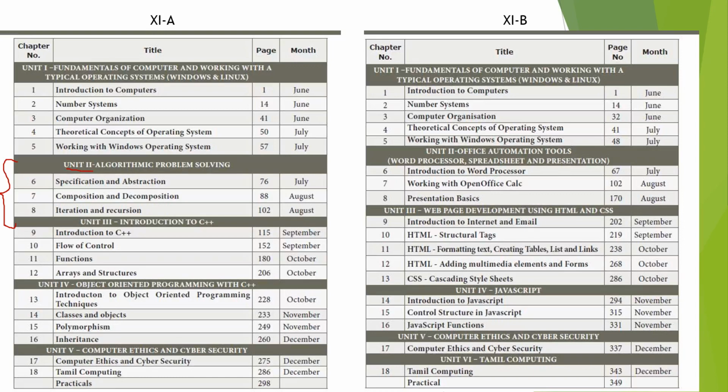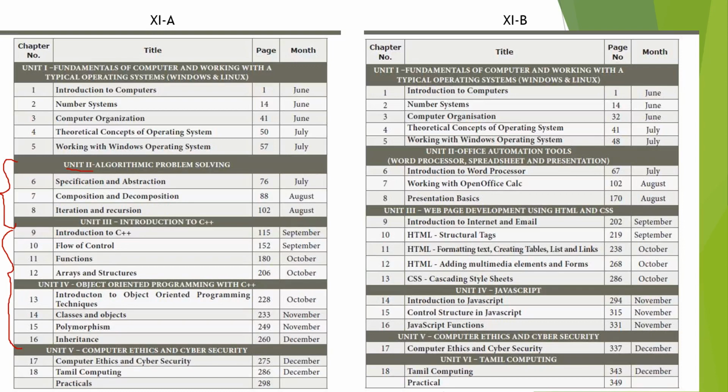It's a programming language. From the 9th chapter to the 16th chapter, you have the programming language named C++. In the previous year, it was up to 8 chapters in the first volume, and from 9 to 18 chapters in volume 2. But this year, they synchronized the book. That's all. Contents are the same. Only they removed some of the topics here and there.